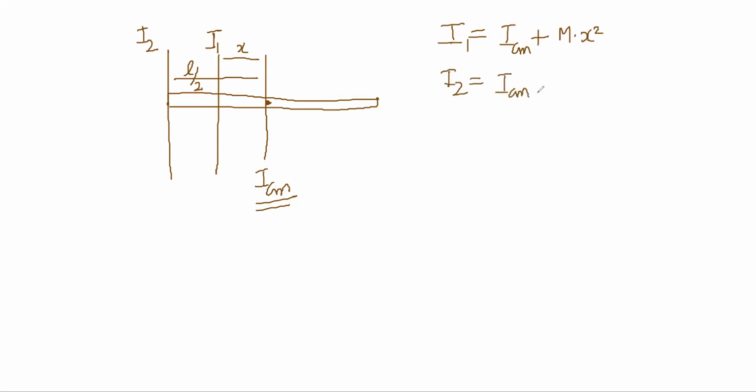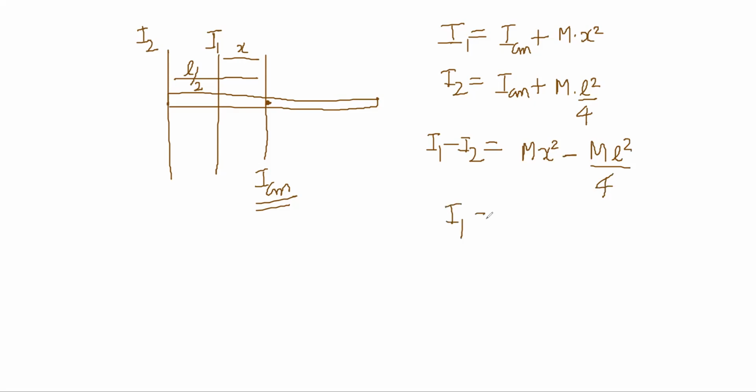So suppose this is I1 and this is I2, and this is X and this is L by 2. So you have I1 is equal to ICM plus MX square, and I2 is equal to ICM plus M L by 2 whole square. So I1 minus I2 is equal to MX square minus ML square by 4.